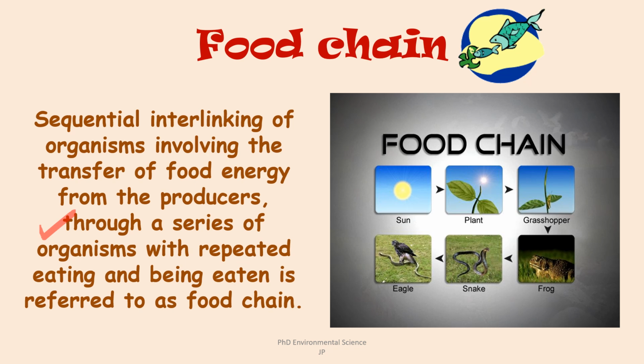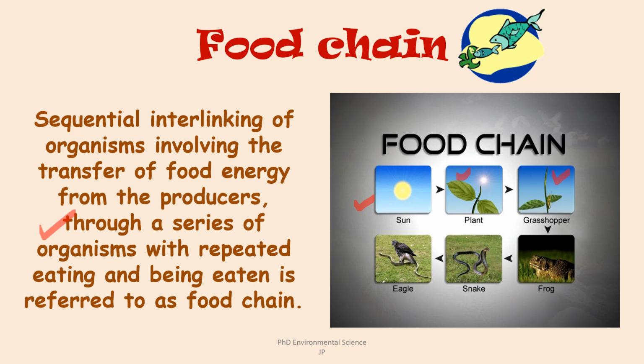So this image illustrates a simple food chain showing the flow of energy from one organism to another within an ecosystem. So first is sun. It is the primary source of energy for all the life on earth. It provides the energy needed for plants to perform photosynthesis. Then is plant. Plants, also known as producers, use sunlight to create food through photosynthesis. They convert solar energy into chemical energy stored in their biomass.